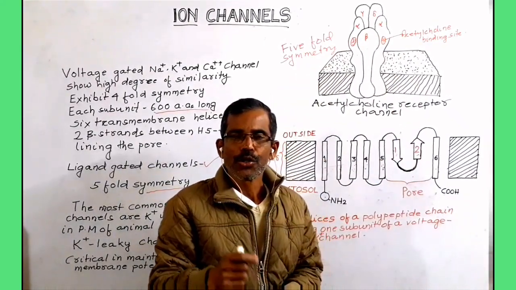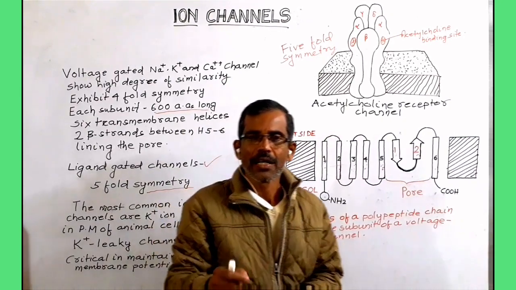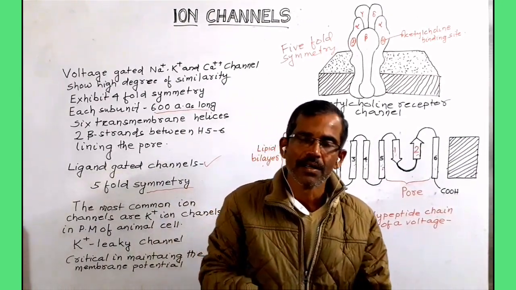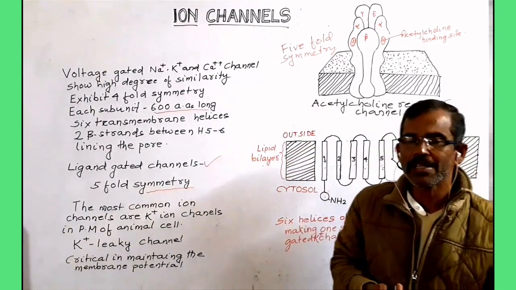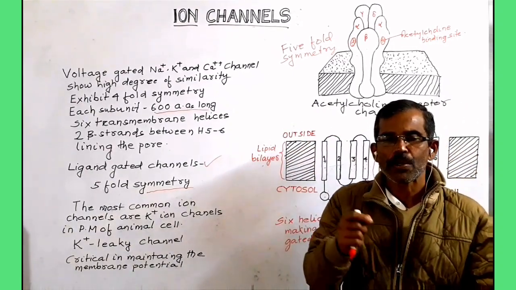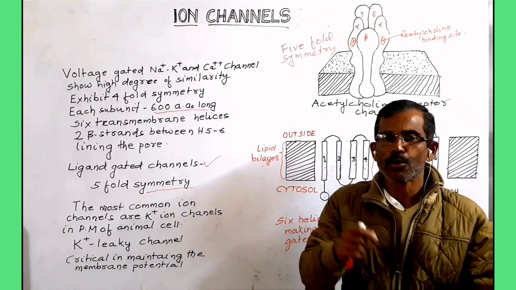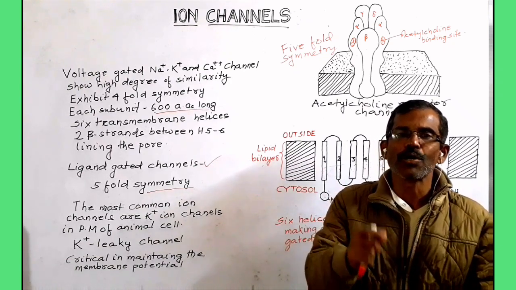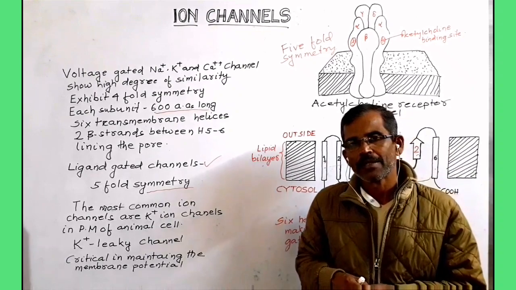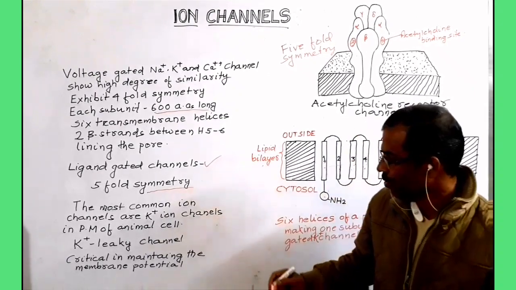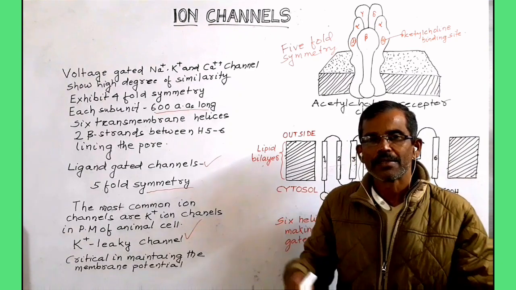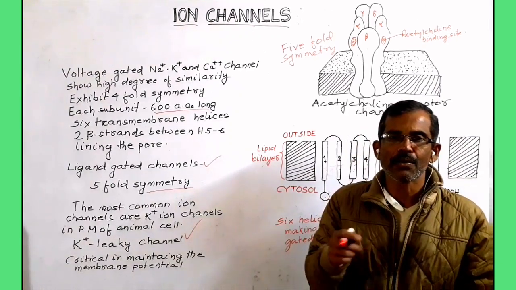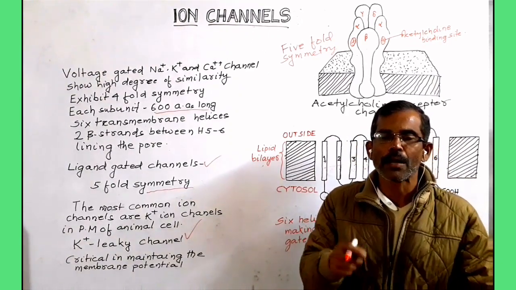The most important ion channel is the potassium channel present in the plasma membrane of animal cells. There are some potassium channels which remain open even in unstimulated cells. These potassium channels are called potassium leaky channels. The channels play a critical role in maintaining the membrane potential.